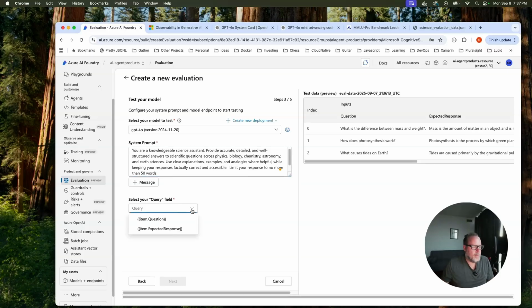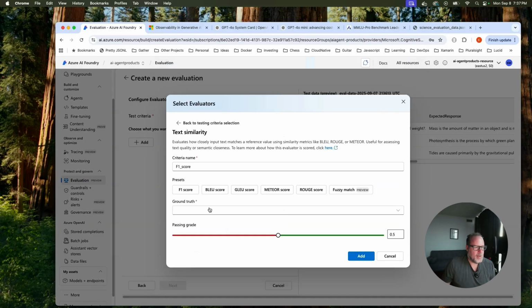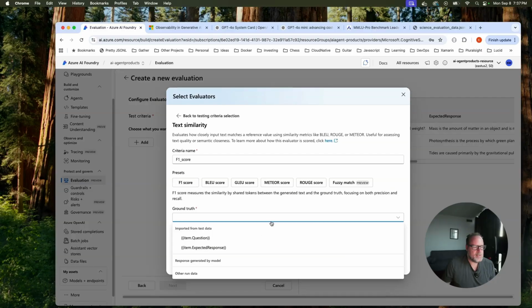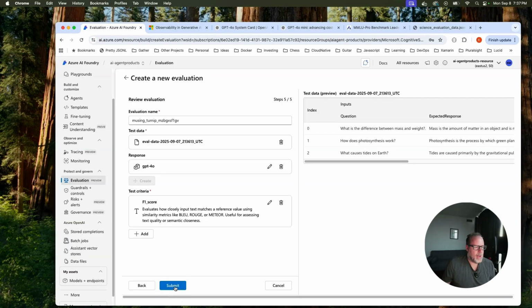Let's try that. And I'm actually going to leave this as GPT-4o. I'm just not going to use Mini. I'm just going to use GPT-4o, mostly because I can pass in the length of the output to GPT-4o. But I just want to show you that you can actually use the same model to evaluate the model. Let's go ahead and do that. As I said, same thing, F1 score, same grounded response. Do that and run this and come right back.